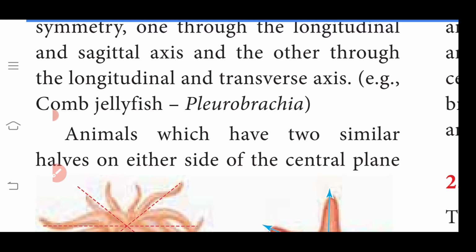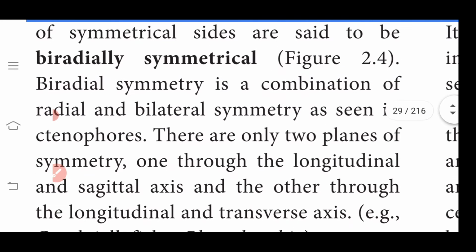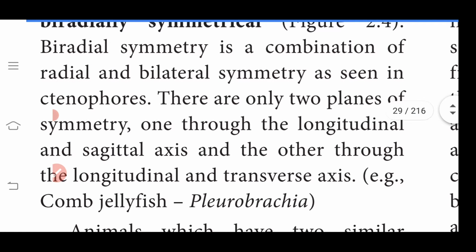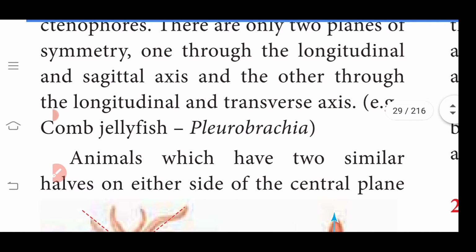That animal is called Pleurobrachia. Pleurobrachia are comb jellyfish that mainly show biradial symmetry. Biradial symmetry occurs in the comb jellyfish.